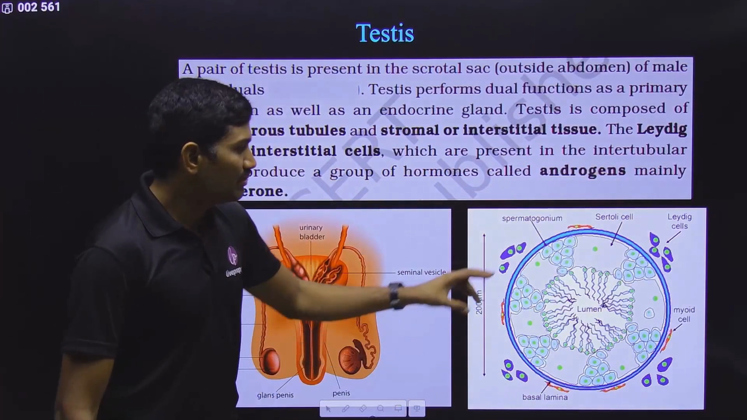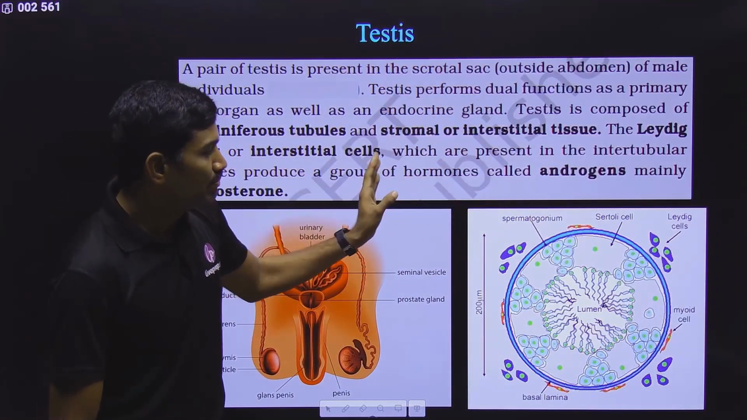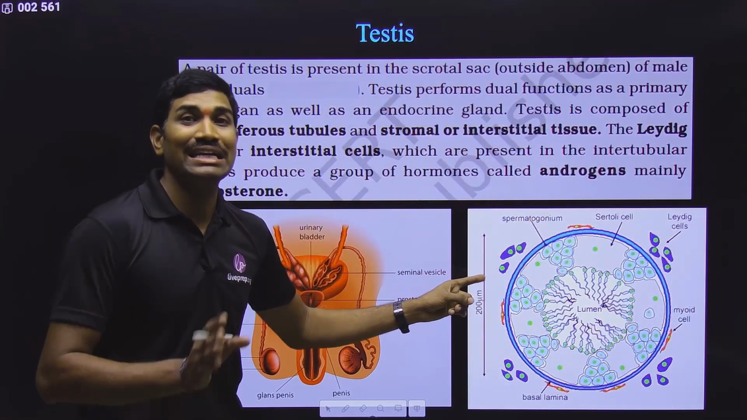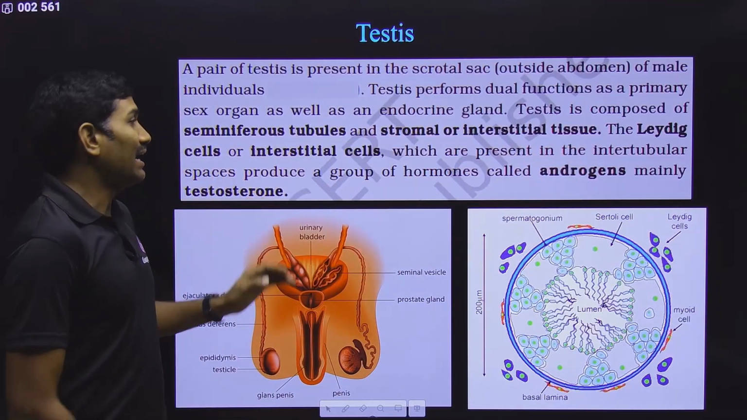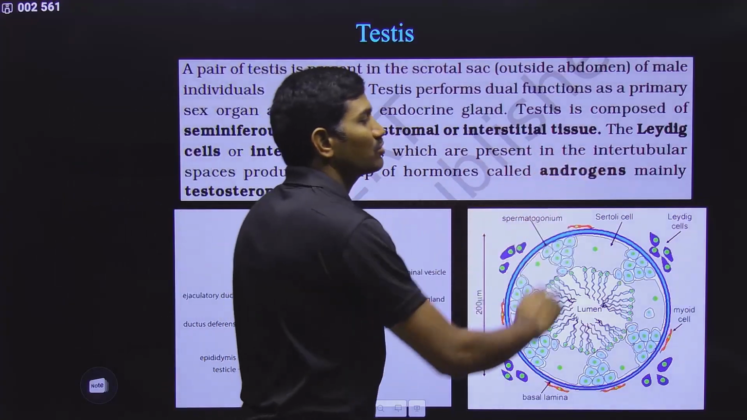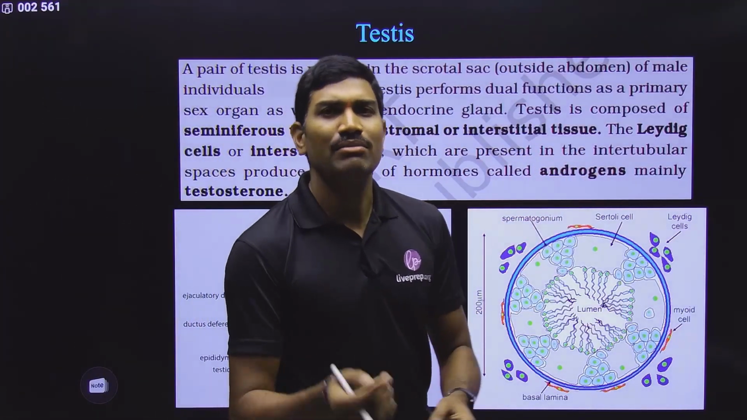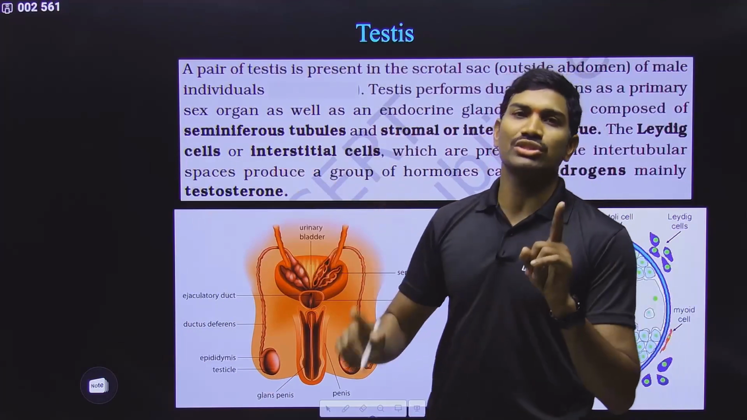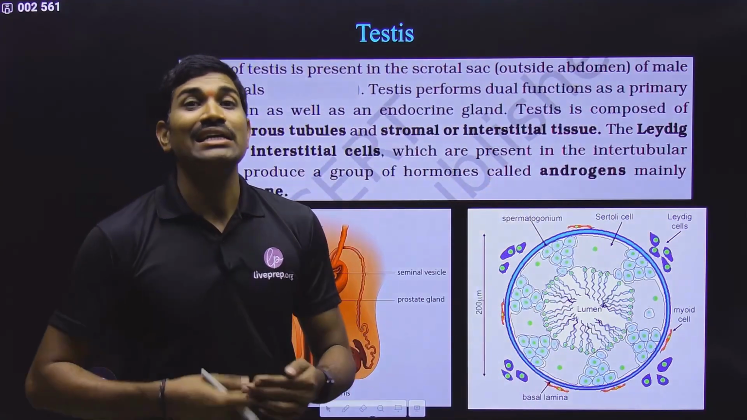What are these tubules? Seminiferous tubules. This is one seminiferous tubule, here is one seminiferous tubule. Between these they are present, that's why they are called intertubular spaces. And these Leydig cells or interstitial cells produce a group of hormones called androgens. Here also there is a big list of androgens, but the major one that we are talking about is testosterone. It is the testosterone that is produced by the Leydig cells.